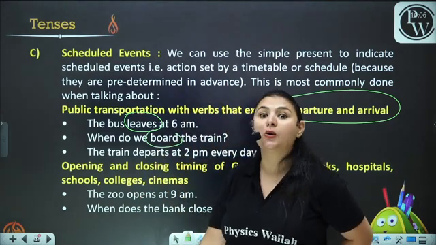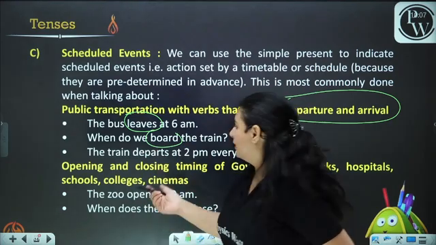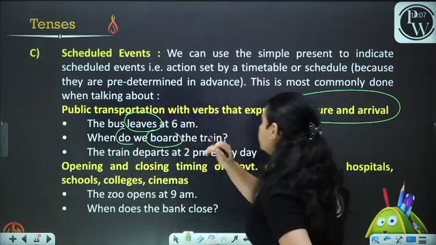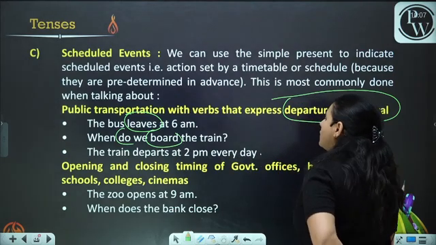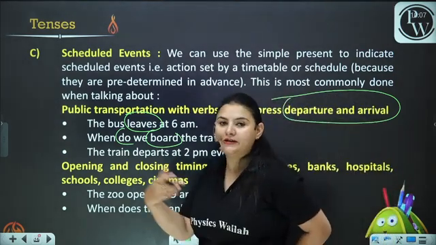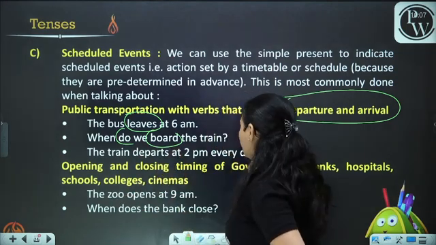Here we have also used board. Board is what? Board is the verb here. Do. Okay, the train departs at 2 p.m. every day. Now this is also a scheduled event. In the case of a scheduled event, we have used do.